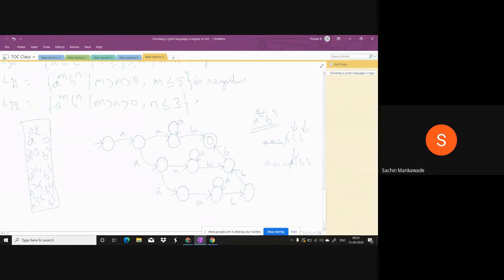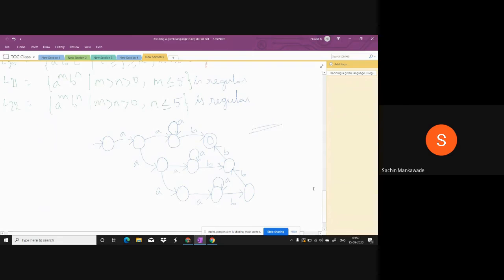Many of you have a doubt: Sir, just now you told us that an infinite relation is not regular. Yes, we have the relation here, that A's must be greater than B's, and that relation is infinite. Why? Because when B's are 5, A's can be 6 or 600 or 6000. So the relation is infinite, it should not be regular. But you are saying that it is regular. What is this, sir? We are getting confused. Some of you may be thinking like this. So let me clarify this one.